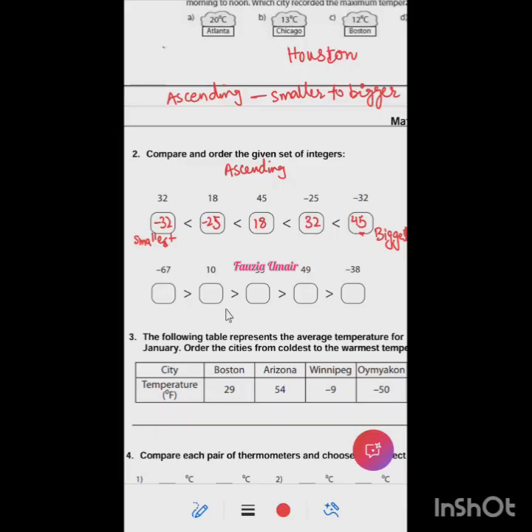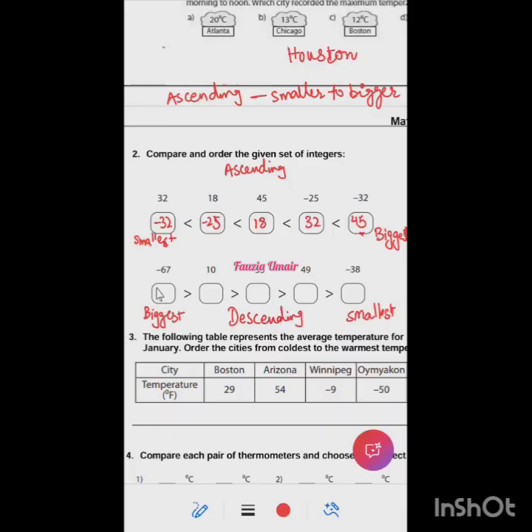The symbols are changed. So now this one would be the biggest number, right? The last one would be the smallest number. So we are going from bigger to smaller. So which order is this? Second one, descending. Excellent. Descending order, right?